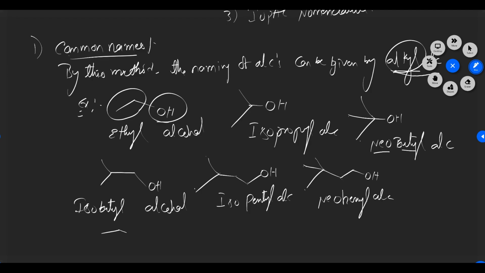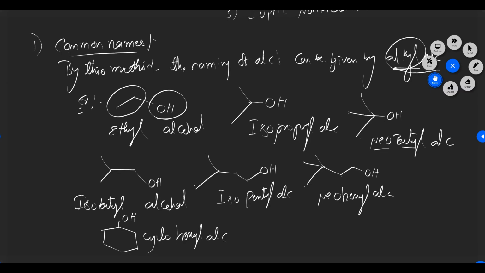Or we can take a cyclic ring. OH is given, so we can give alcohol at the last. Cyclo, how many carbons are there? Hexyl. Cyclohexyl alcohol. Like that we can give the naming of alcohols by these common names, the common system.